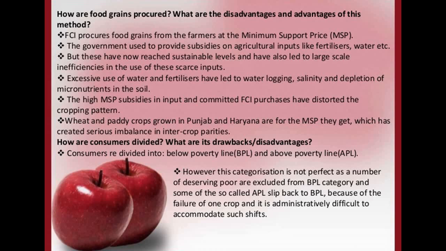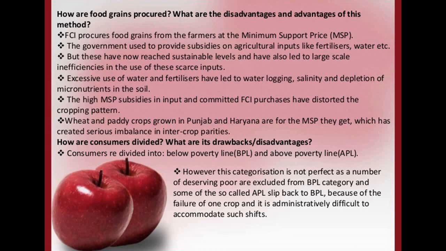They need larger quantities of fertilizers and these inputs, but the government cannot give more, so they are very inefficient in the use of this scarce input.